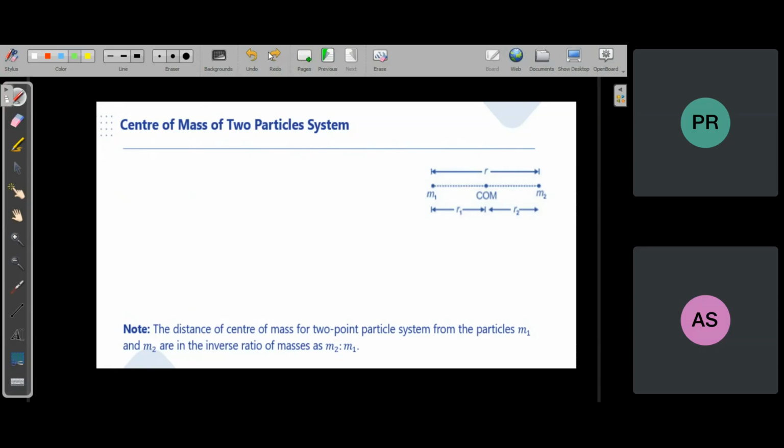Yes, I am getting, sir. But now in this chapter, we will study that if it is not a single particle, if it is a system of particles, then how we can apply Newton's law. That we have not discussed till now. So, got the position of center of mass? Keep asking your doubts.